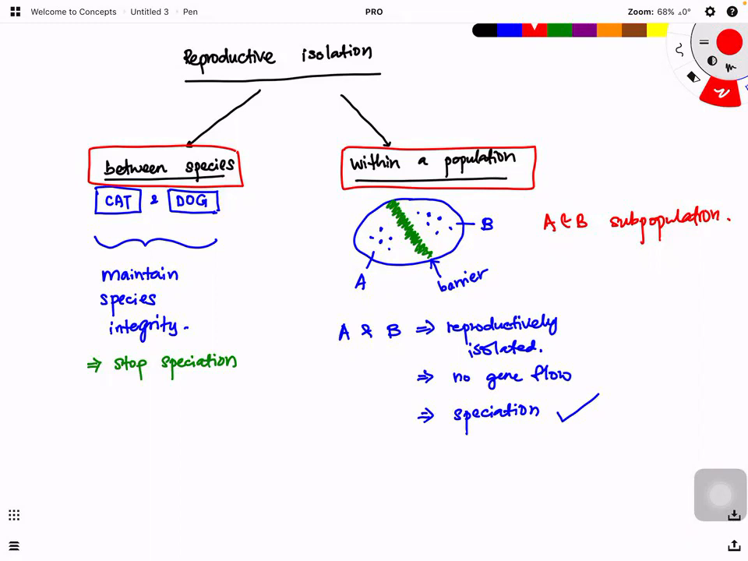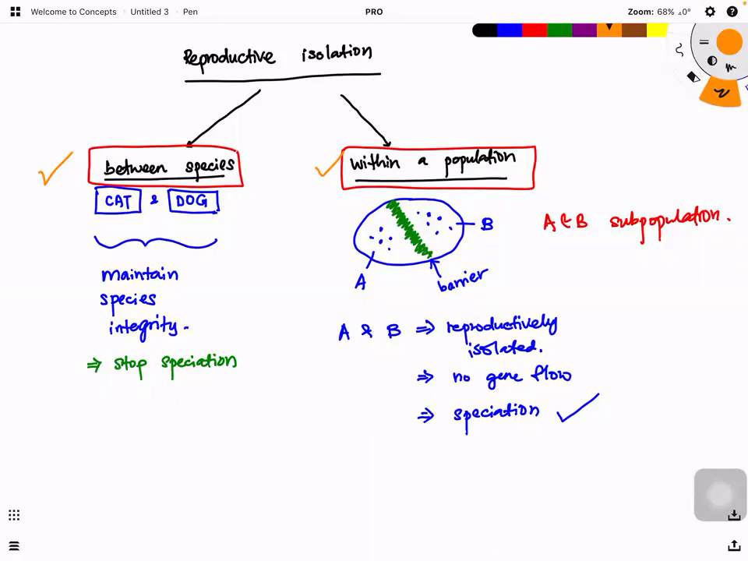Okay, so we're going to look at these first for today. For these subtopics, we're going to look at the first part here, between species, and the next subtopic we're going to look at within a population. So we have two, reproductive isolation.